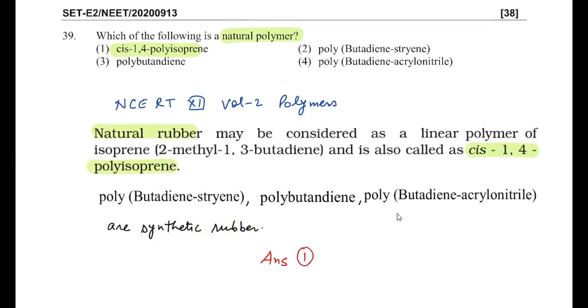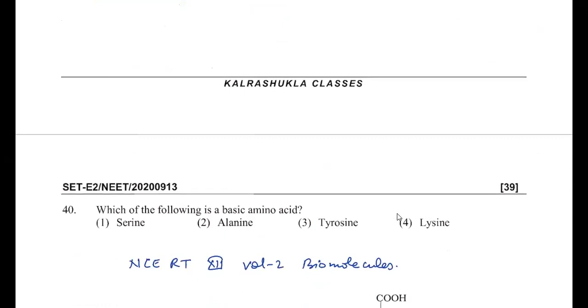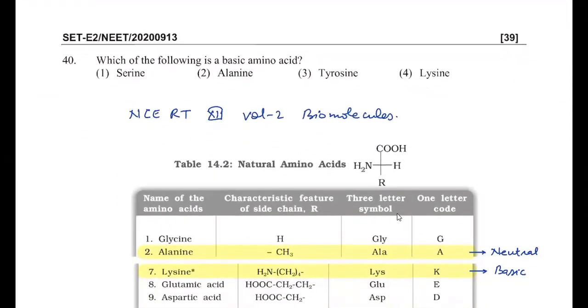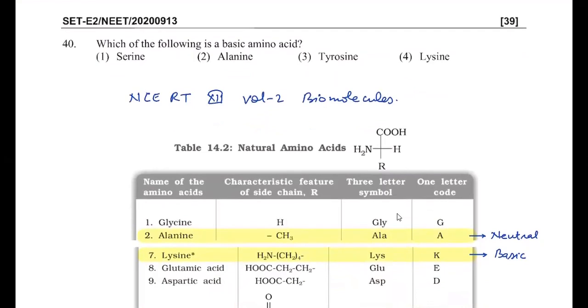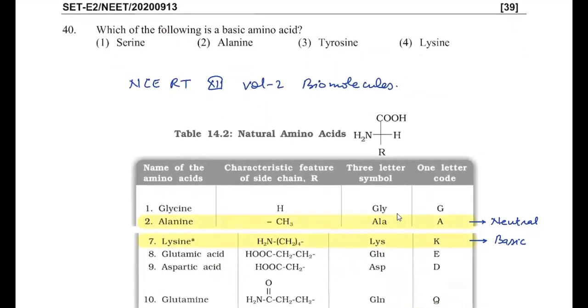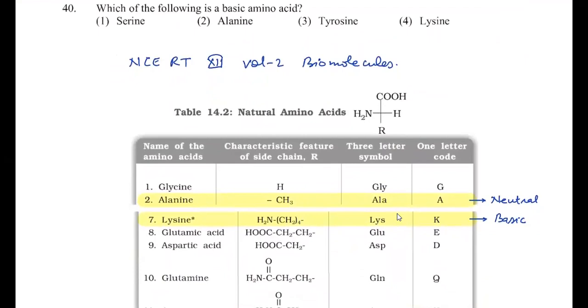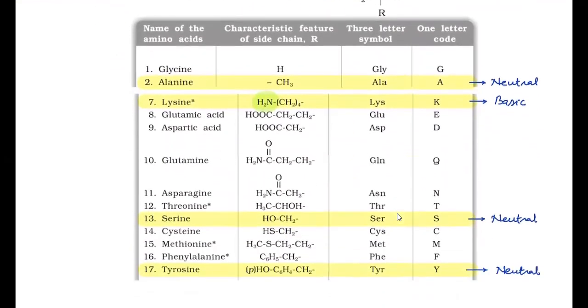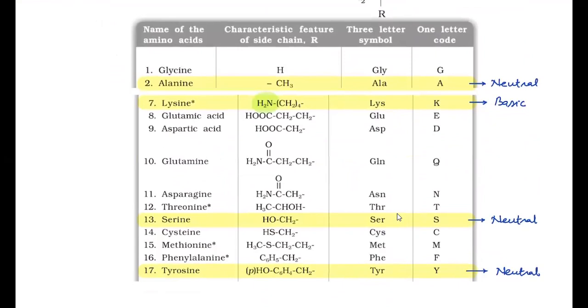12th class, volume 2, polymers unit. Okay. Then in the next question, it is asked, which of the following is a basic amino acid? This is again an NCERT book question of the biomolecules chapter. It's given serine, alanine, tyrosine, and lysine. We all know that lysine contains an extra NH2 group. Alanine has a hydrocarbon group, serine has an alcoholic group, and tyrosine contains a phenolic group.